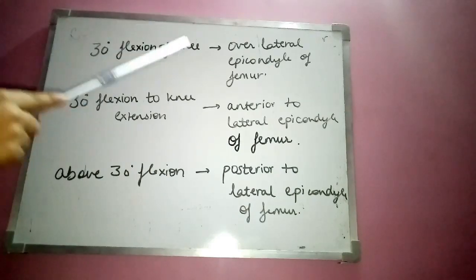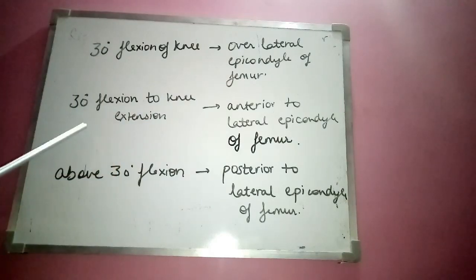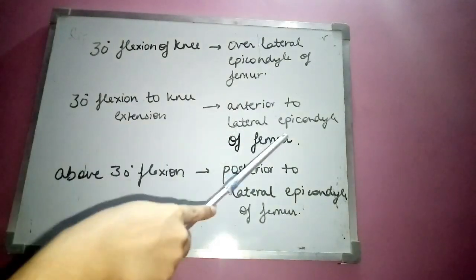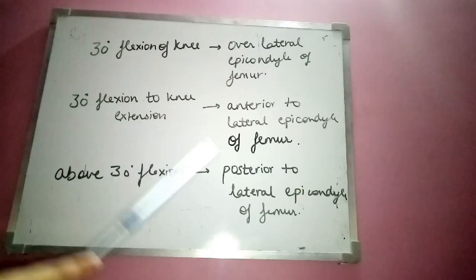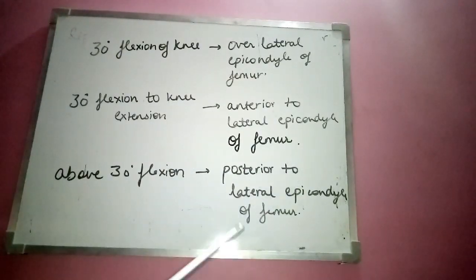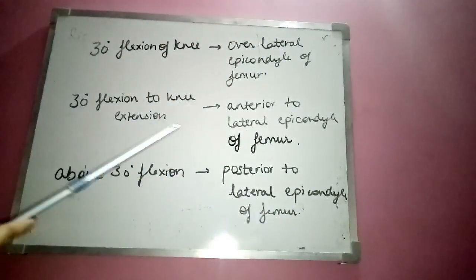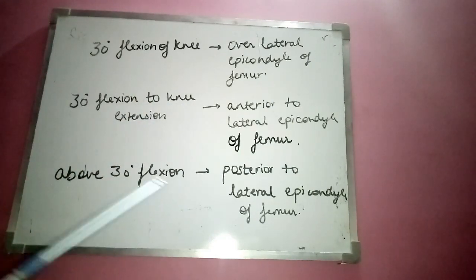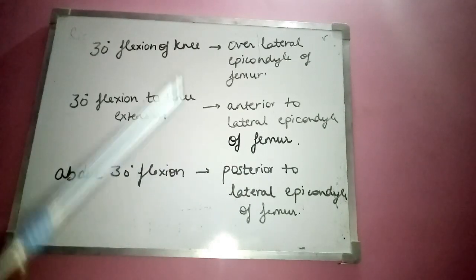So at 30 degree of knee flexion, the IT band lies exactly over the lateral epicondyle of femur. And from 30 degree flexion to knee extension, the iliotibial band shifts anterior to the lateral epicondyle of femur. And above 30 degree flexion, it shifts posterior to the lateral epicondyle of femur. So basically, as the knee moves from full extension to flexion, the IT band shifts from a position anterior to the lateral femoral epicondyle to a position posterior to the lateral femoral epicondyle.